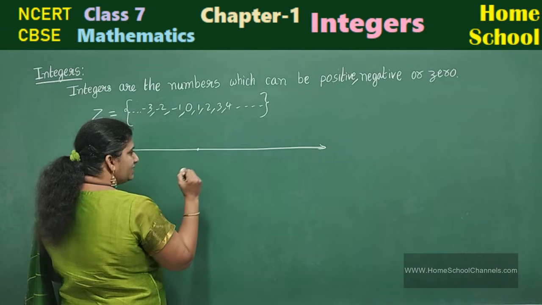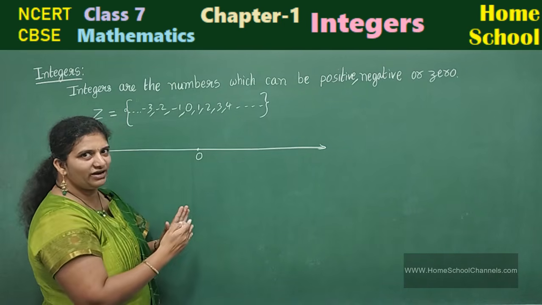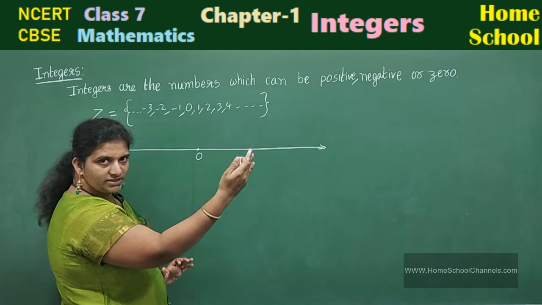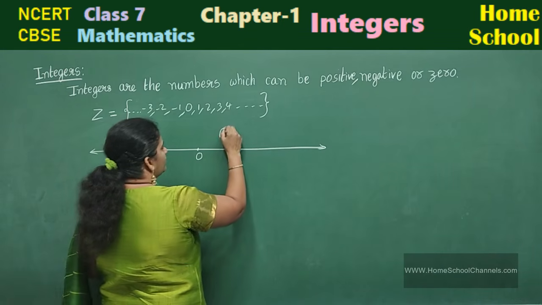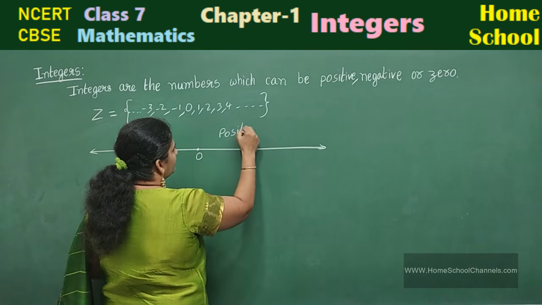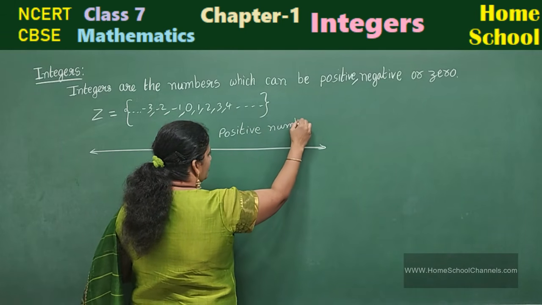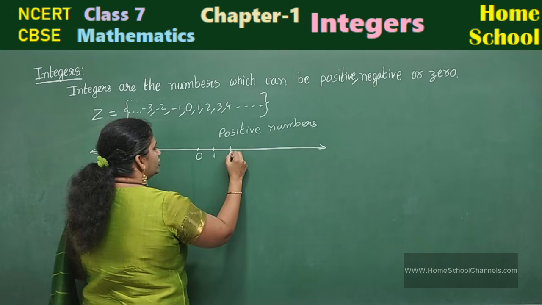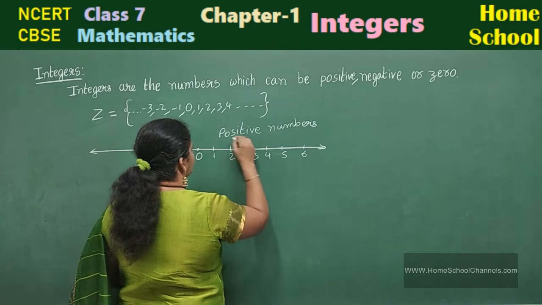See here, center will be 0. Center, neutral number, right? Center 0. Right side all positive numbers, left side all negative numbers. Towards the right side, positive integers or positive numbers: 1, 2, 3, 4, 5, 6.